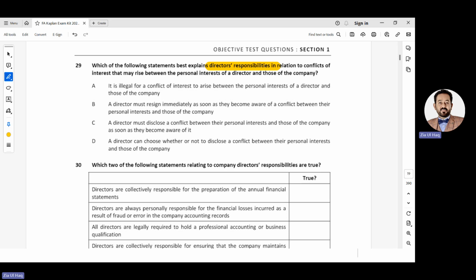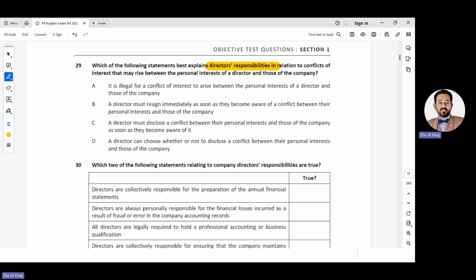That may arise between personal interest of a director and those of the company. It is illegal for a conflict of interest to arise between the personal interest of a director and those of the company. No, it's not illegal. Sometimes it arises. Sometimes directors consider their best interest that is different than the company's interest.